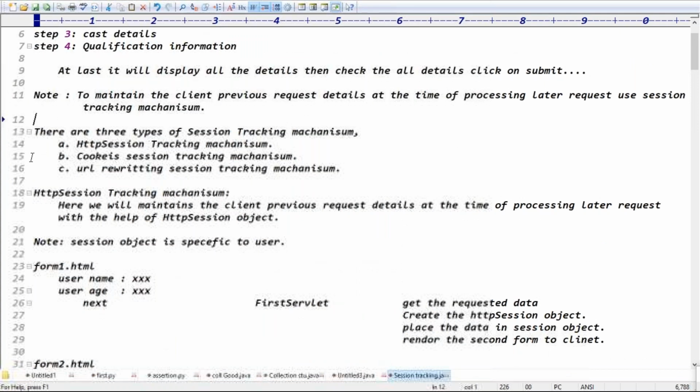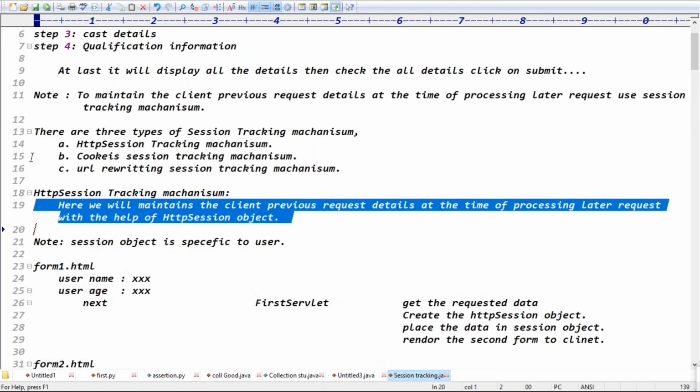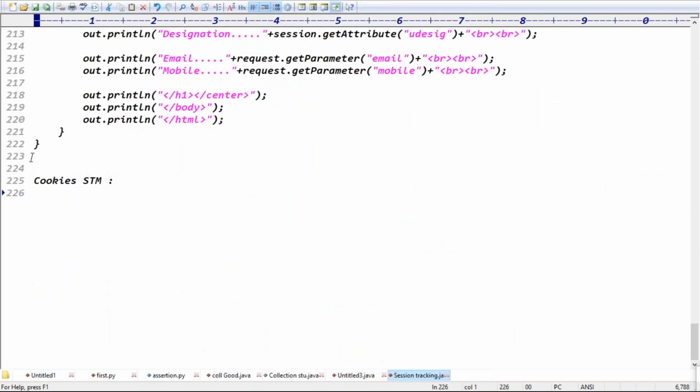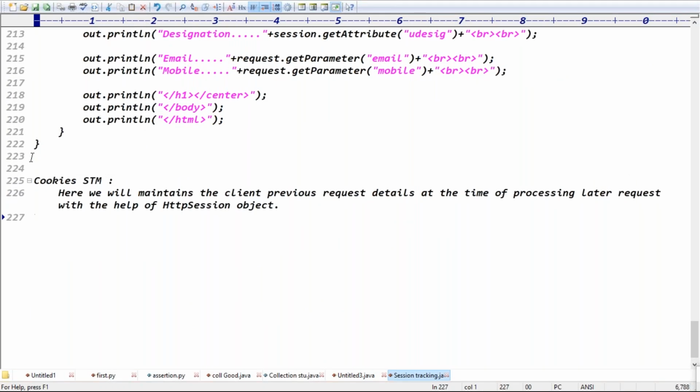Here we will maintain the client's previous request details at the time of processing a later request with the help of which object, guys? The Cookies object, right? Exactly. Because first you have to get the cookies from the basic information. Between the client and server, cookies have a key value pair format.